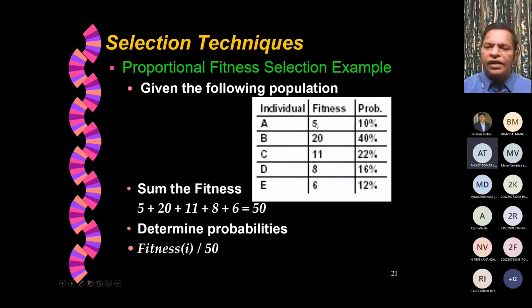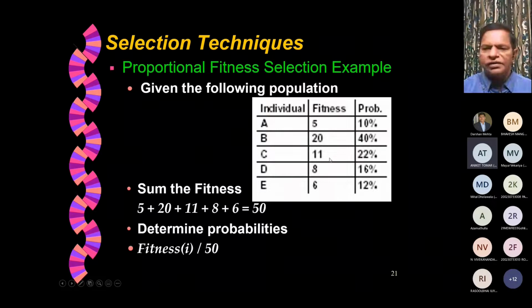Okay, so what we can do is simply add them up. If you add them up, then take this 5 and divide by the total, 20 divided by the total, 11 divided by the total. Then we talk about what is fitness probability. Because it is very close at a very high objective function value, which we are maximizing, B will have the highest fitness, 40%, and C will have 11. That means 22%.